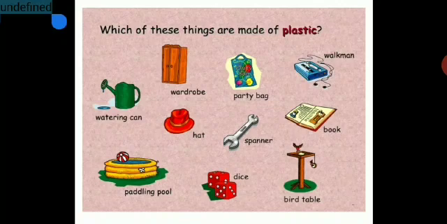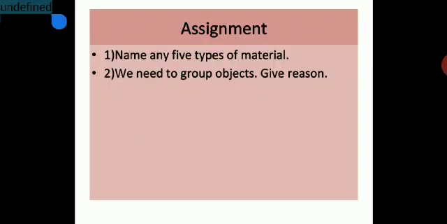Which of these things are made up of plastic? Again you can pick up objects which are made up of plastic. Make a list of all the objects and write down the answer: things which are made up of plastic in the given list. You don't need to draw this.